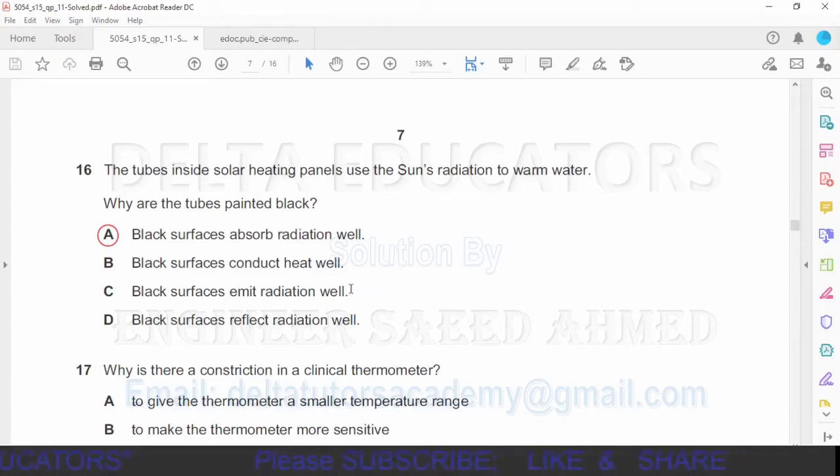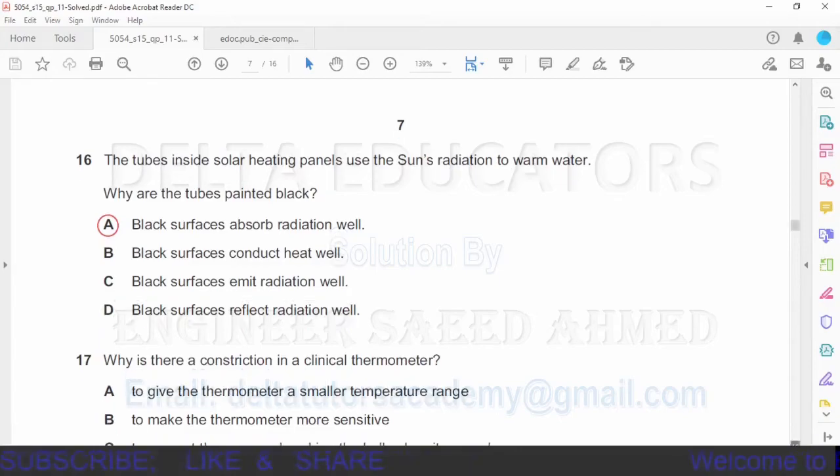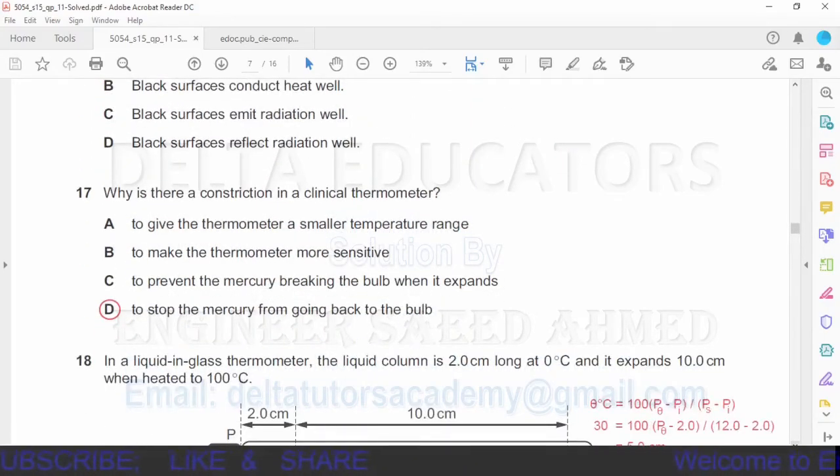So option C is a correct sentence, but it is not related to our topic. So our best option is option A. Black surfaces absorb heat radiation well, and when it absorbs radiation well, the water will be warmed up quickly.